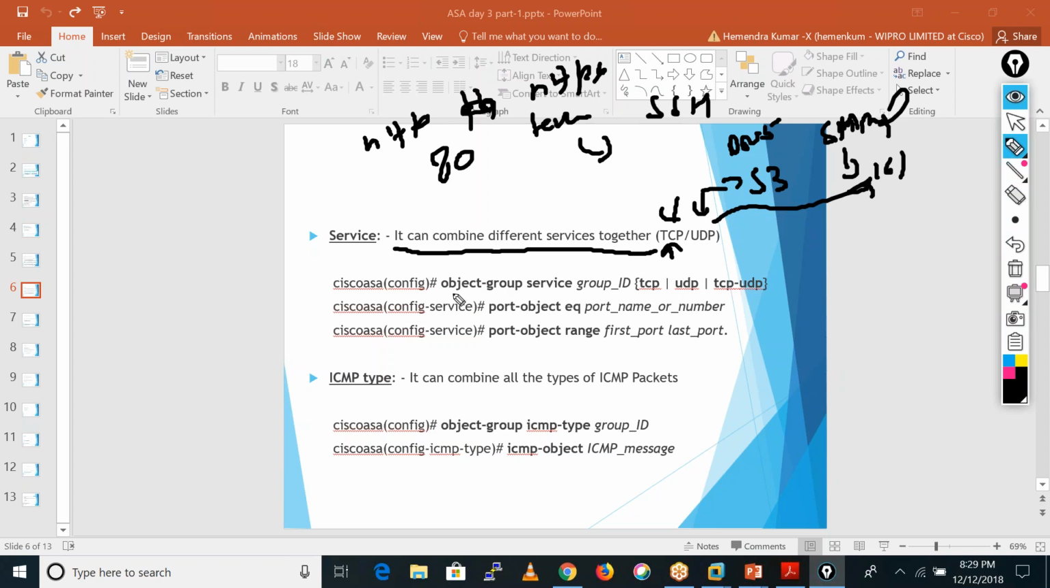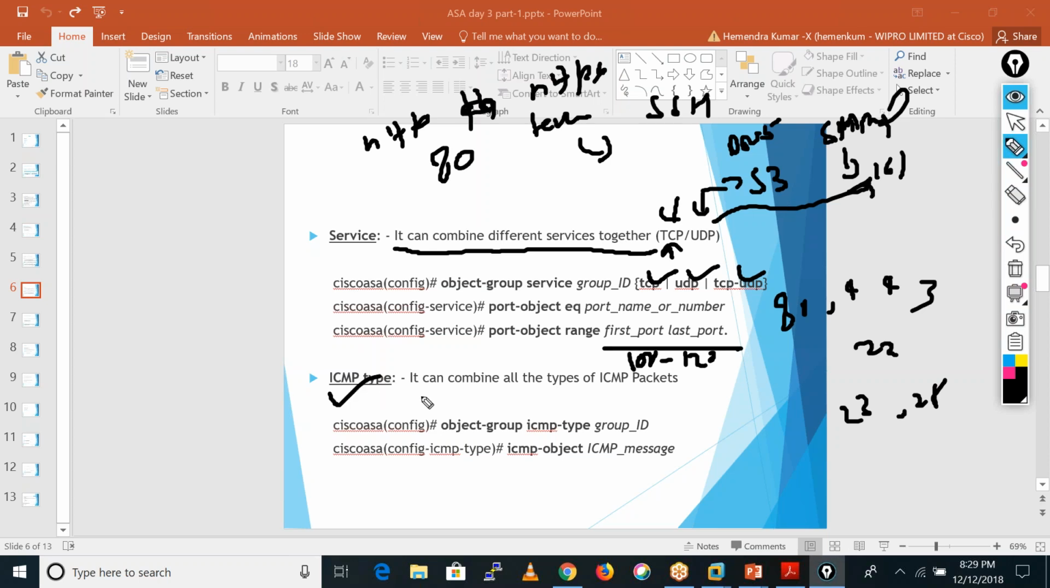So we can create these object groups; we define the service, and after that we give the name. At the end we can use TCP, UDP, or TCP-UDP both. After that we can define the port object with eq. Here we can use 80, 443, 22, 23, 25, according to what we want to create. We can also define a range, meaning if we want to include all ports from 100 to 120, we can give it like this as well.